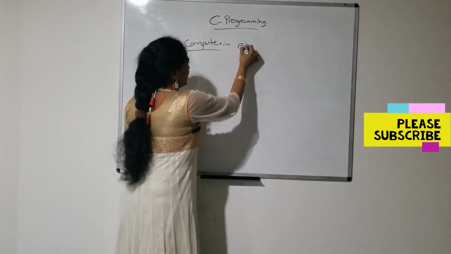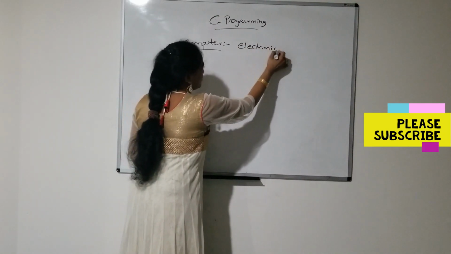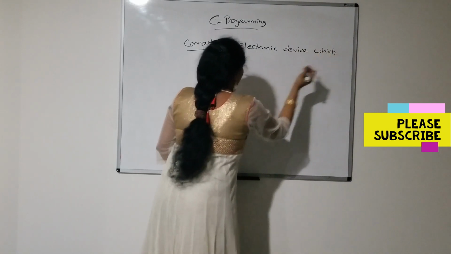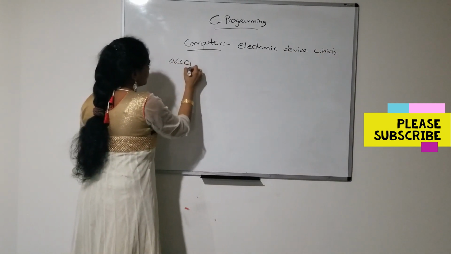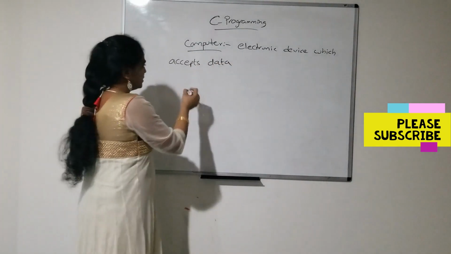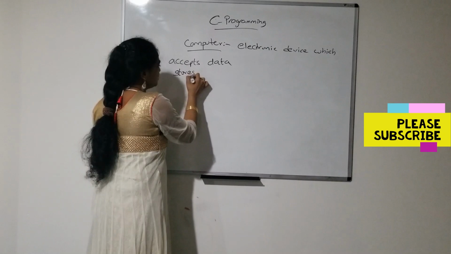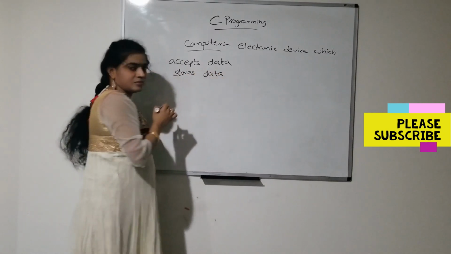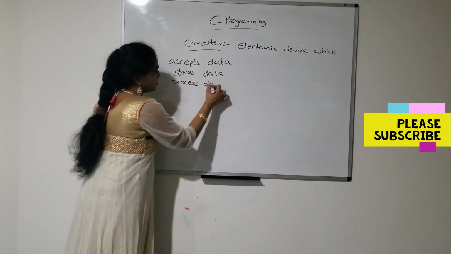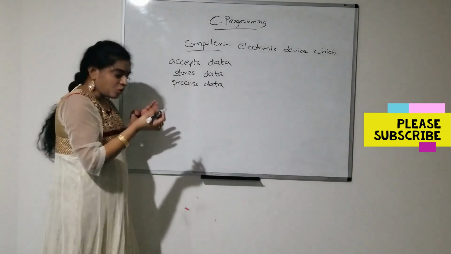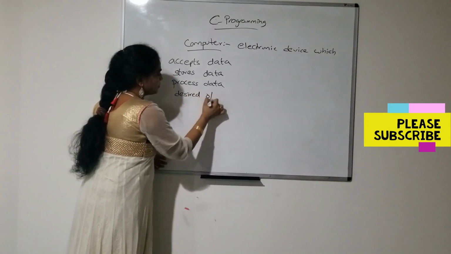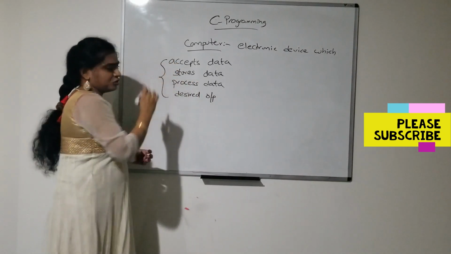It is an electronic device which accepts data, next, stores data, next, processes data and gives processed information or desired output. So this is the definition of computer.